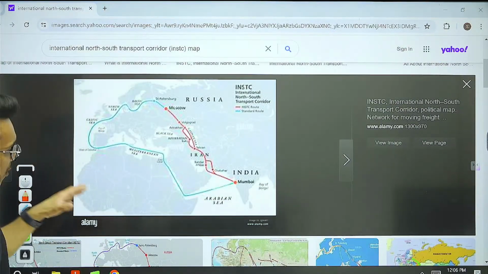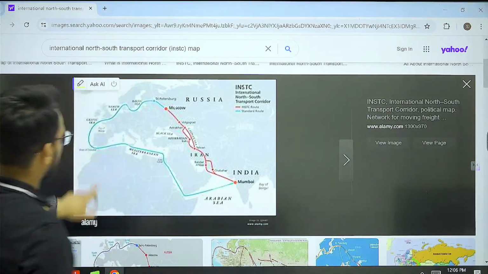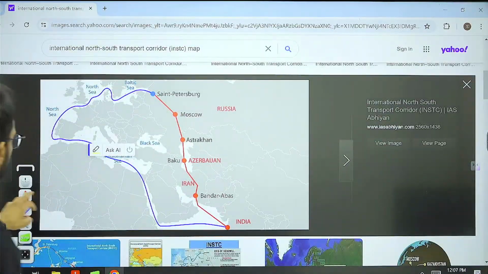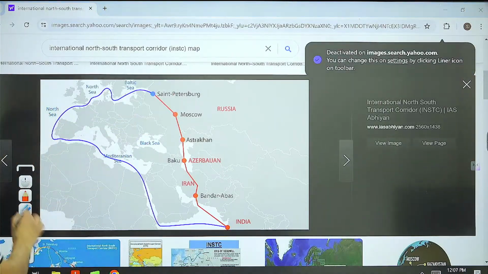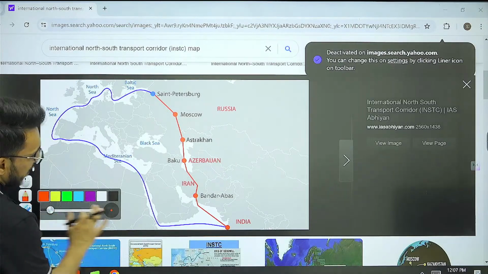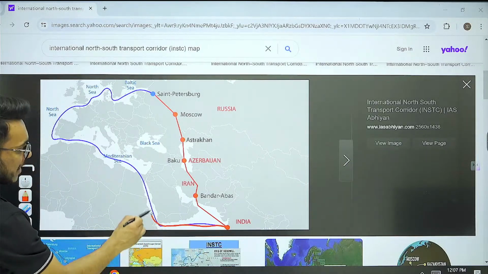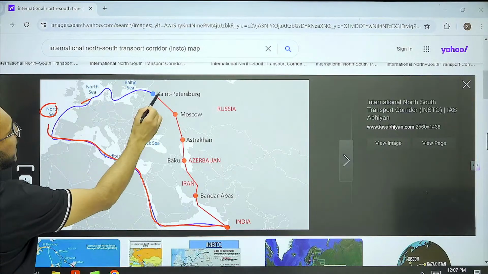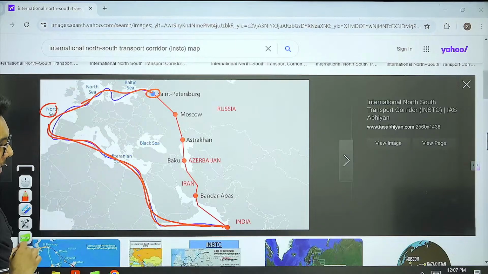Now, guys, if India wants to trade with Russia, what is the present route that we take? We pass through the Red Sea, then the Suez, then the Mediterranean Sea, then all the way through the North Sea and Baltic Sea. This is the present route if we want to trade with Russia. Now, this has certain problems.